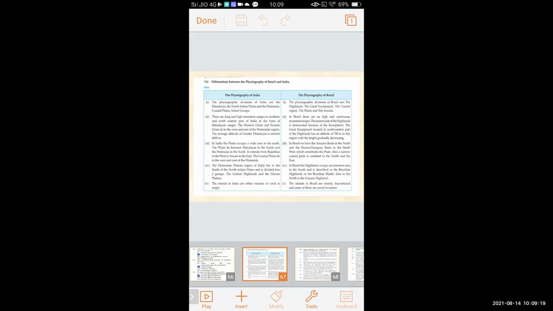And in Brazil, second point is, in Brazil, there are no high and continuous mountain ranges. The eastern side of the highlands is demarcated because of the escarpment. The Great Escarpment located in the southeastern part of the highlands has an altitude of 790 meters in this region, with the plateau height gradually decreasing.